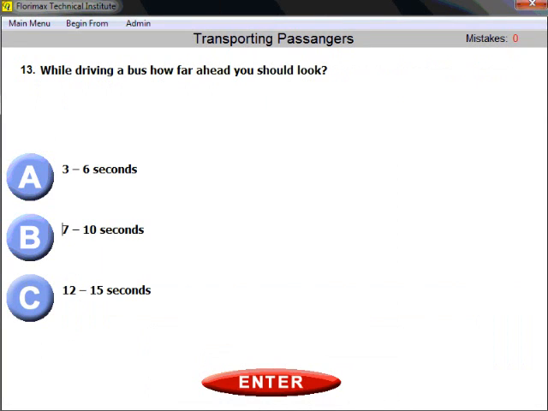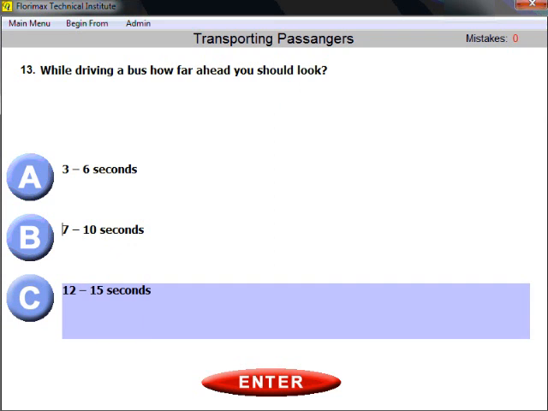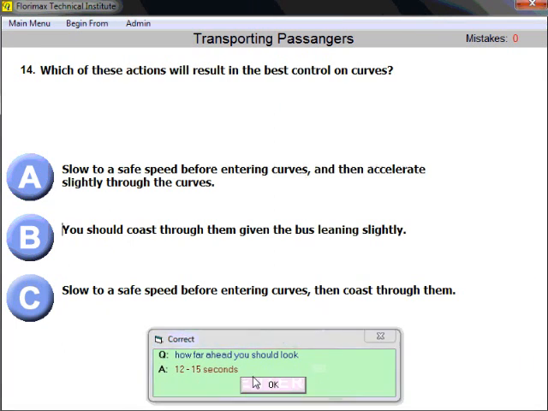Question number 13. While driving a bus, how far ahead should you look? You should also be familiar with the right answer, 15 seconds. That's from general knowledge. You should know that, and it applies to bus passenger transportation. At highway speed. Yep, 15 seconds.